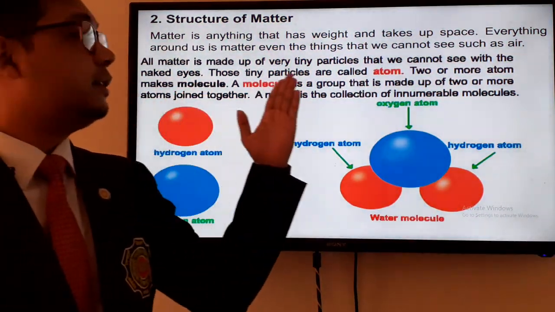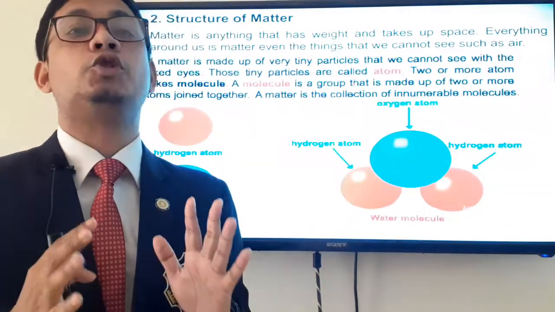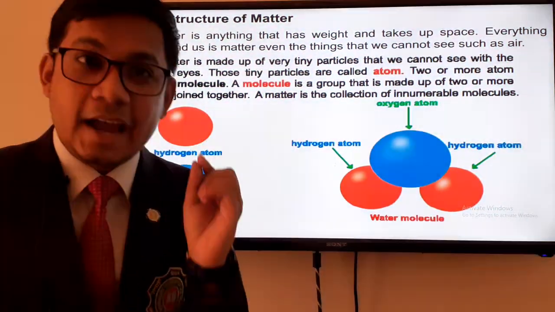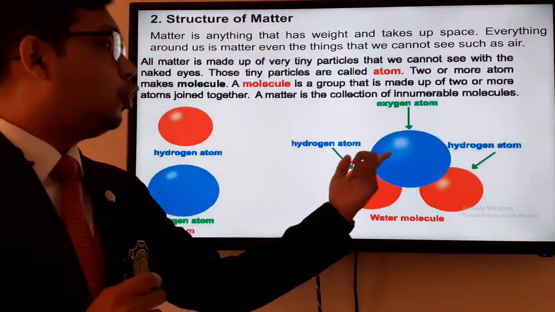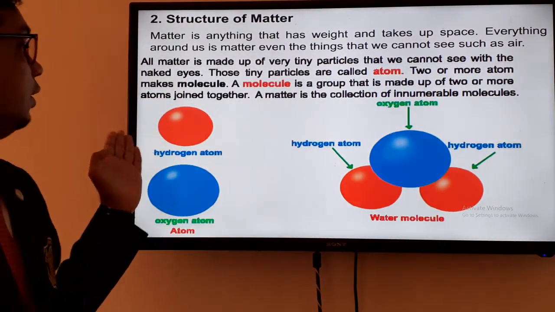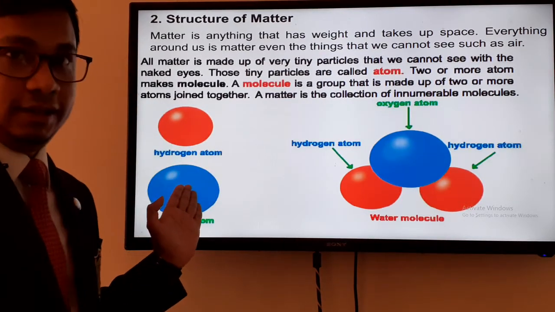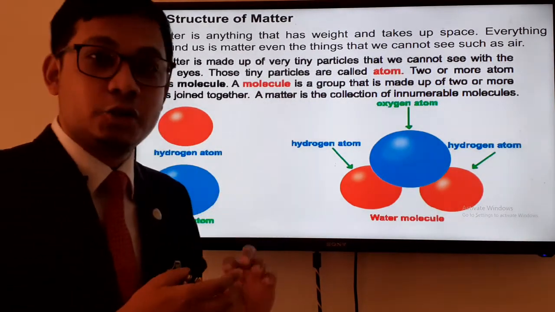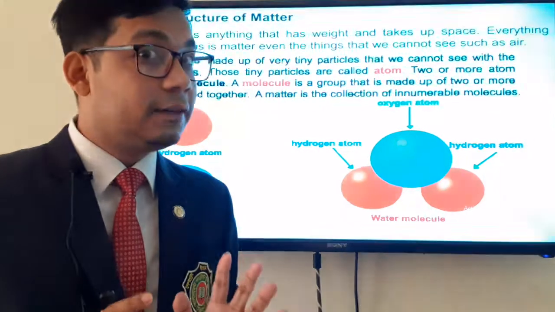So look, all matter is made up of very tiny particles which cannot be seen with bare eyes or naked eyes. That is known as atom. So all matter is composed of very tiny particles known as atoms. Look, when two or more atoms connect together, say for example the red balloon is an atom of hydrogen, and the blue one is an atom of oxygen. So they are different atoms, hydrogen atom, oxygen atom. But when one or more atoms connect together, they form a molecule.